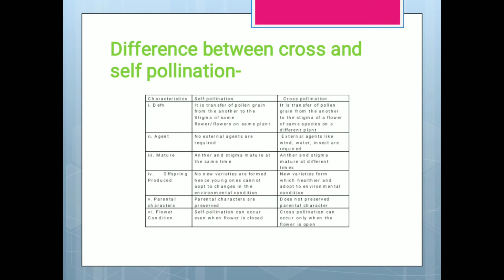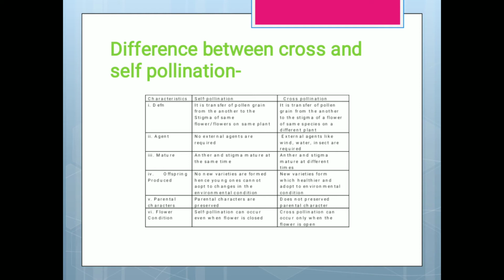Difference between cross pollination and self pollination. There are some characteristics on which we need to differentiate. The first is the definition. Self pollination is the transfer of pollen grains from the anther to the stigma of the same flower or of flowers of the same plant.